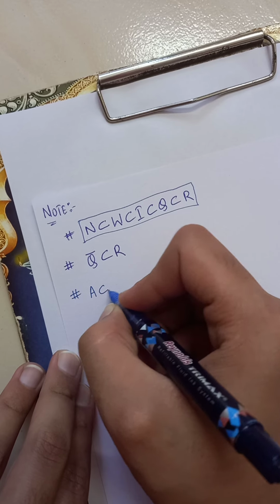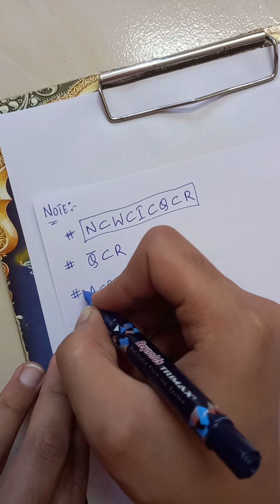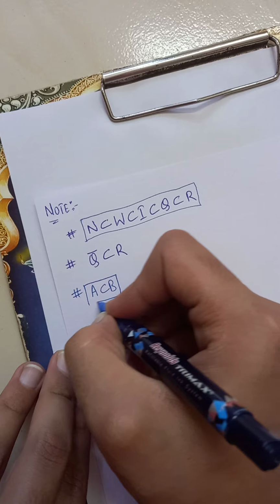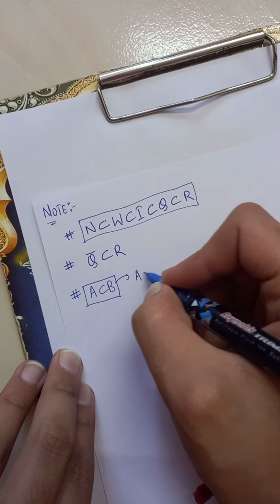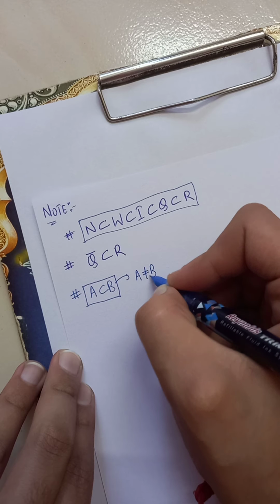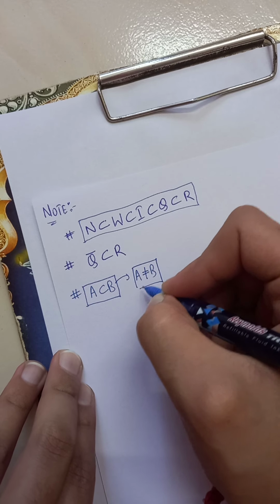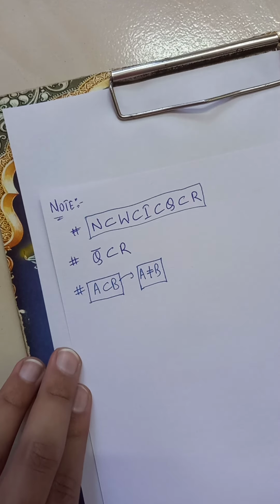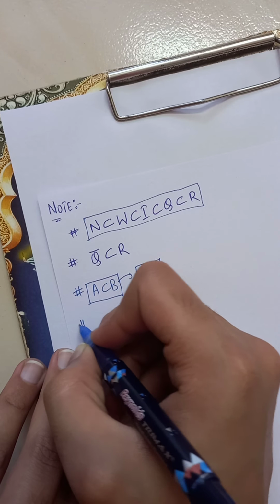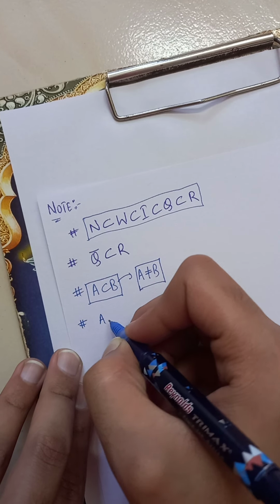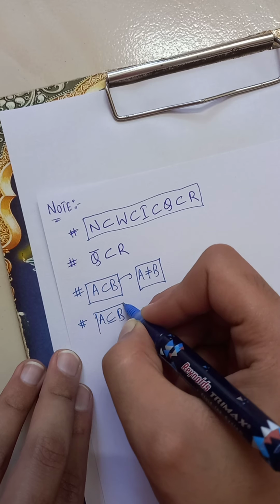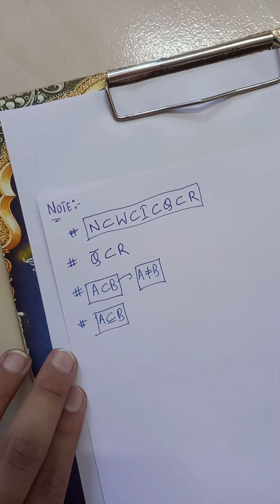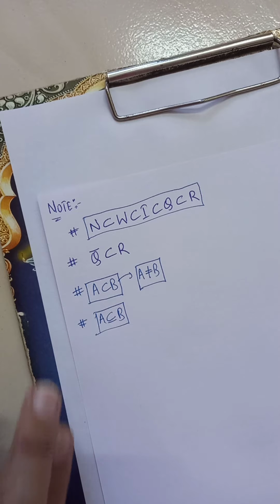Next point: if A is a proper subset of B, then A is not equal to B. Set A is not equal to set B. And A is a subset of B. I'm just writing the symbols here.